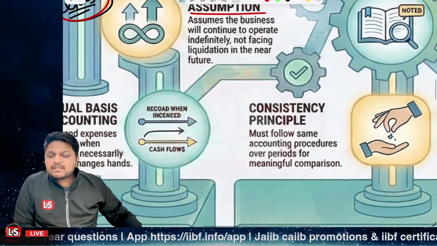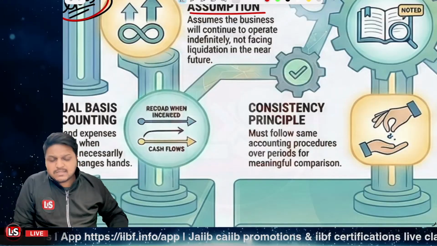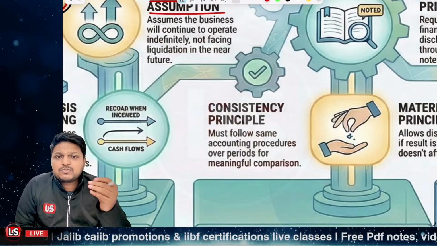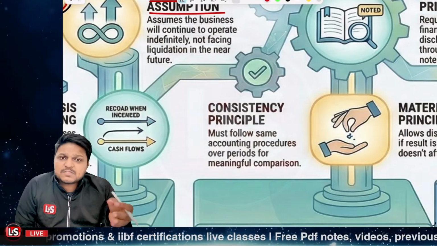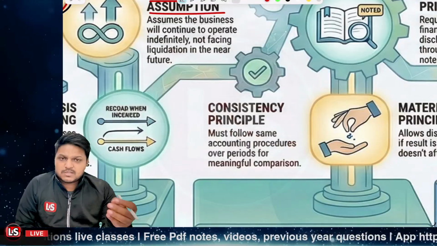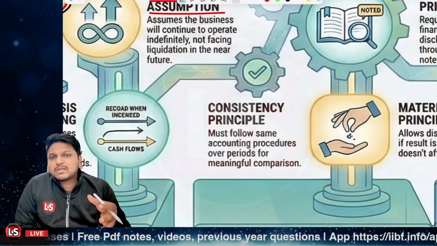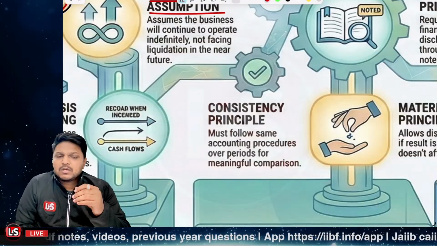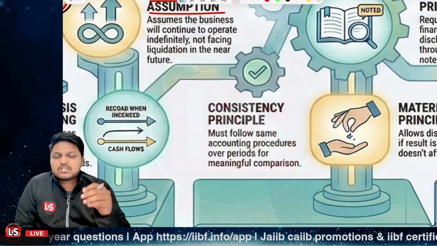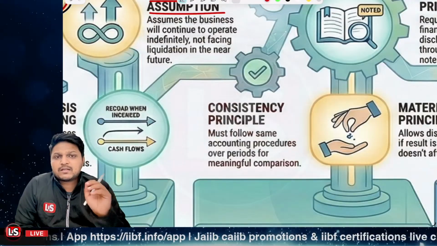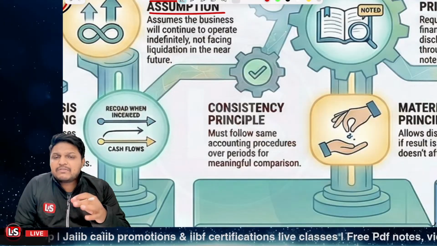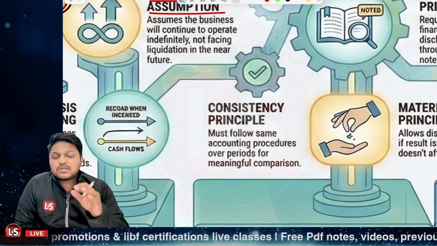Further, it's related to the consistency principle. Now, what is the consistency principle? The consistency principle is very simple: you should consistently use the same laws, bylaws, procedures and processes which you were using, for the series of transactions. Like for one particular month, I'm using the written down value method of depreciation. For the other month, I cannot use the double declining method or the sum of years digit method of depreciation. I should consistently follow the accounting procedures so that I can have a meaningful comparison. This is very much required.